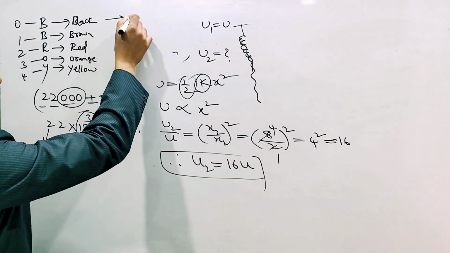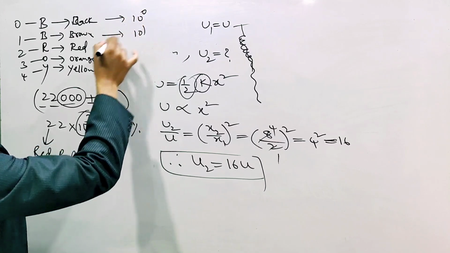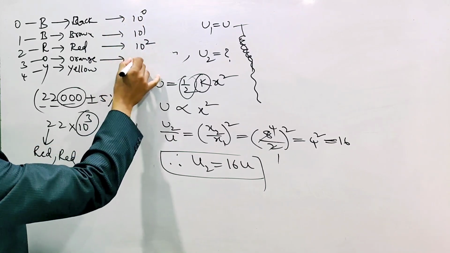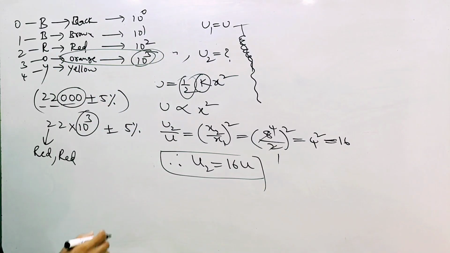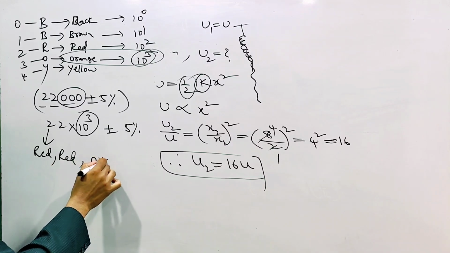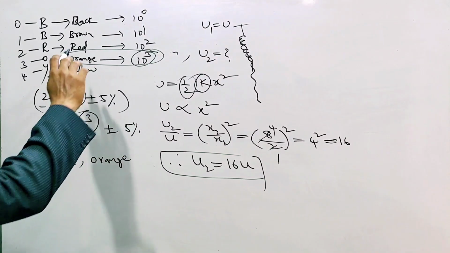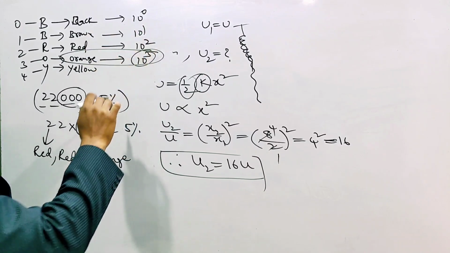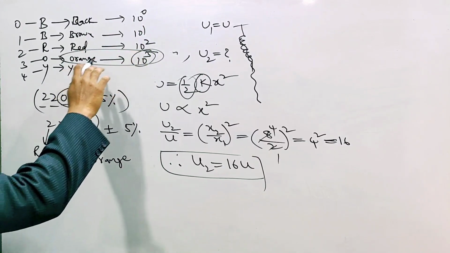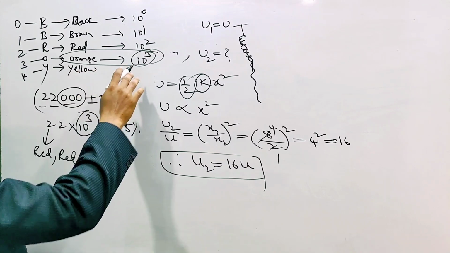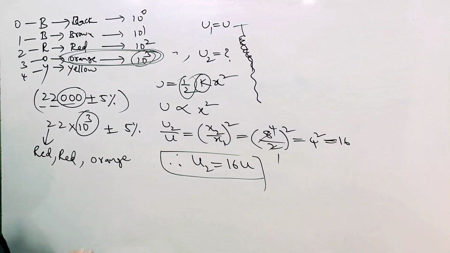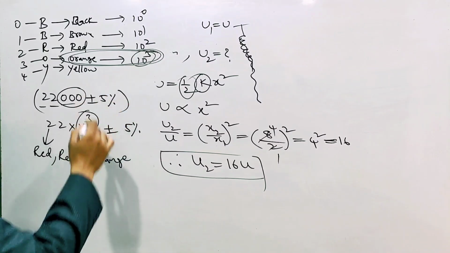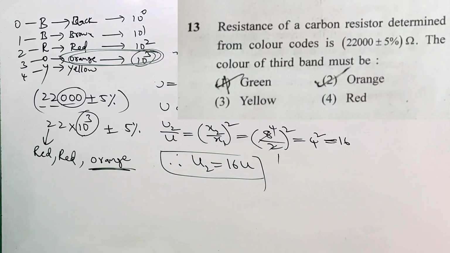Here as powers we can take 10 power of 0, 10 power of 1, 10 power of 2, 10 power of 3. 10 power of 3. Which color? 10 power of 3 is what? Orange they are asking. Know that as powers black is 10 power of 0, brown is 10 power of 1, red is 10 power of 2, orange is 10 power of 3. Therefore multiplier 10 power of 3 means orange. Which option is correct? Second option is correct. Next question you can check.